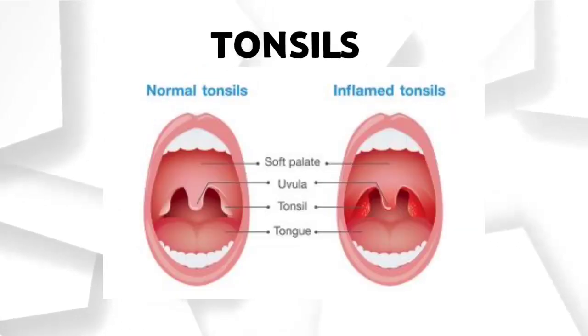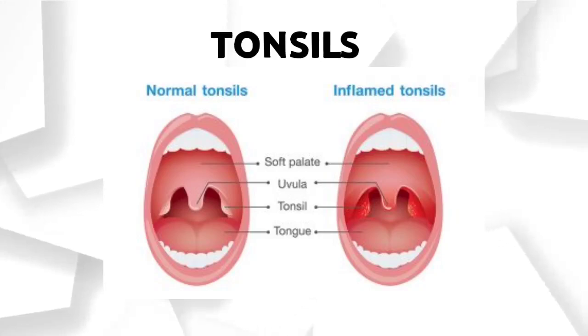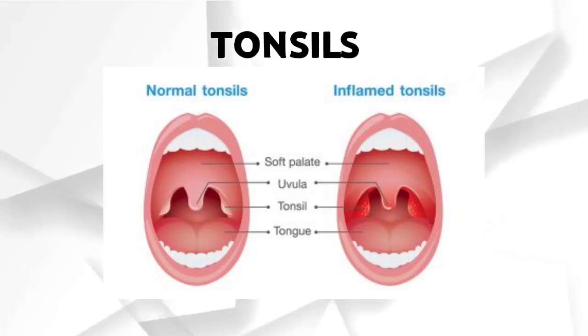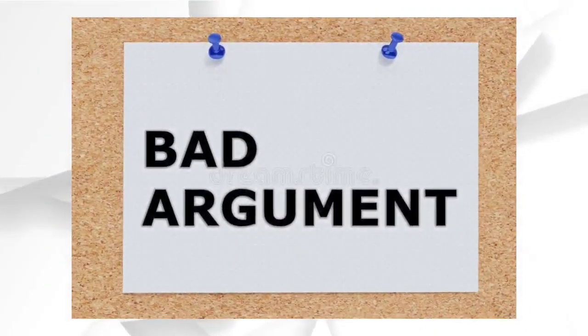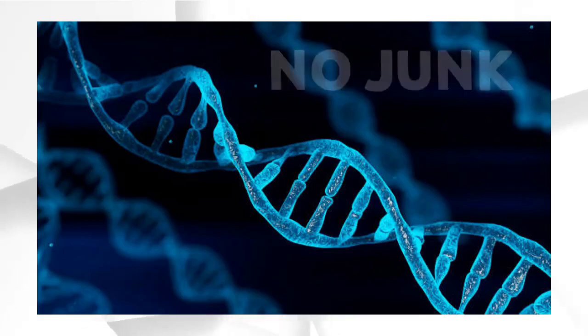7. Tonsils. The main function of tonsils is fighting infection. Your tonsils contain a lot of white blood cells, which help kill germs. As your tonsils are in the back of your throat, they can catch germs that enter your body through your nose or mouth. These organs have use in our body, so the argument of vestigial organs is misleading. And many evolutionists say that there is junk DNA in our body, but this is entirely wrong.